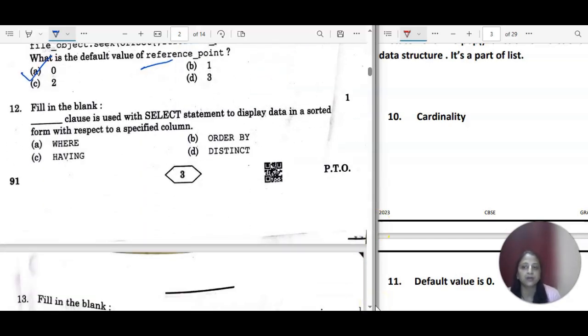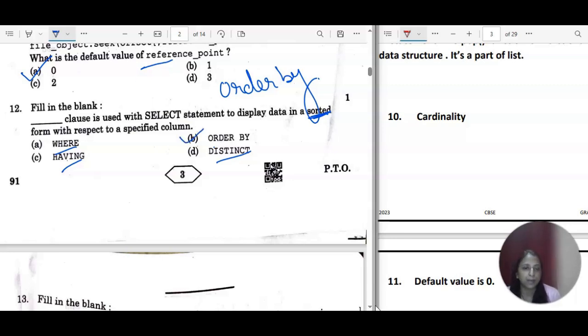Next is dash clause is used with the select statement to display data in a sorted form. Some of the questions are repeated only, and those questions are coming every year. Sorted means the elements are in sorted form, whether in ascending or in descending form with respect to a specified column. We can do it with the help of order by. If you remember, where will help you to give a condition. Having will help you to work with the aggregate function. Distinct will help you to display the distinct, the different values. So order by will help you to display the elements in ascending order and descending order.